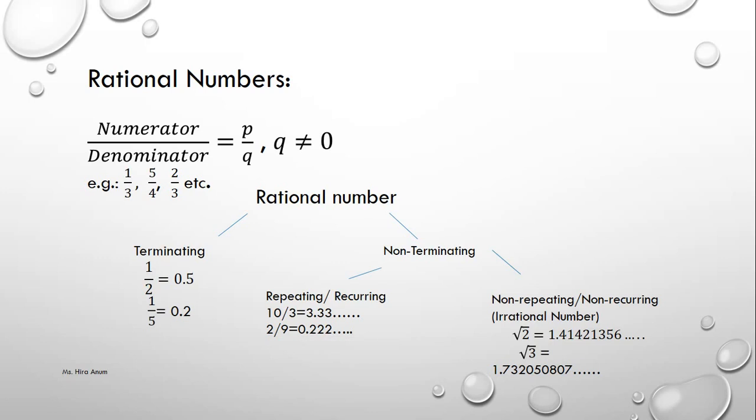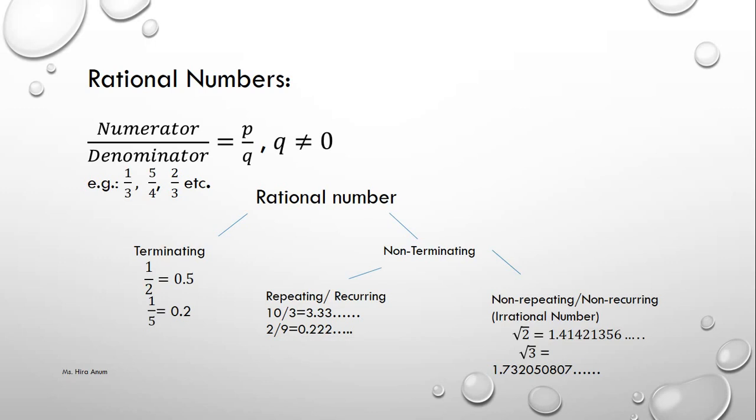Non-terminating values have two types. One is repeating, the other is non-repeating. Repeating means one number is repeating constantly, according to its period. Like 10 over 3 equals 3.33 and so on. We can take 0.314, 314, 314. It's a period repeating number. It repeats by a number or a period.